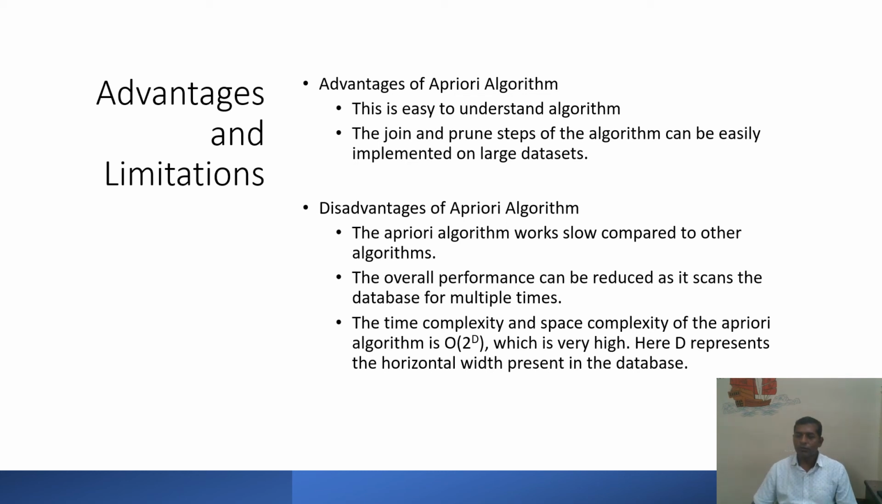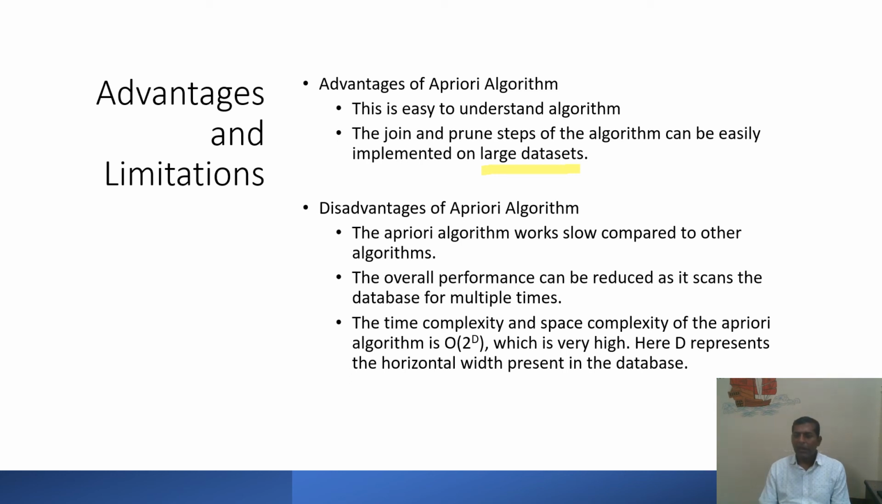We just need to find out the frequency of single item sets, then 2 item sets, then 3 item sets, and then 4 item sets. In between these, we have to apply a pruning method, that is removing the non-frequent item sets, and we can very easily implement this. Then the join and prune steps of the algorithm can be easily implemented for a larger data set. It doesn't matter how many item sets are available in the data set.